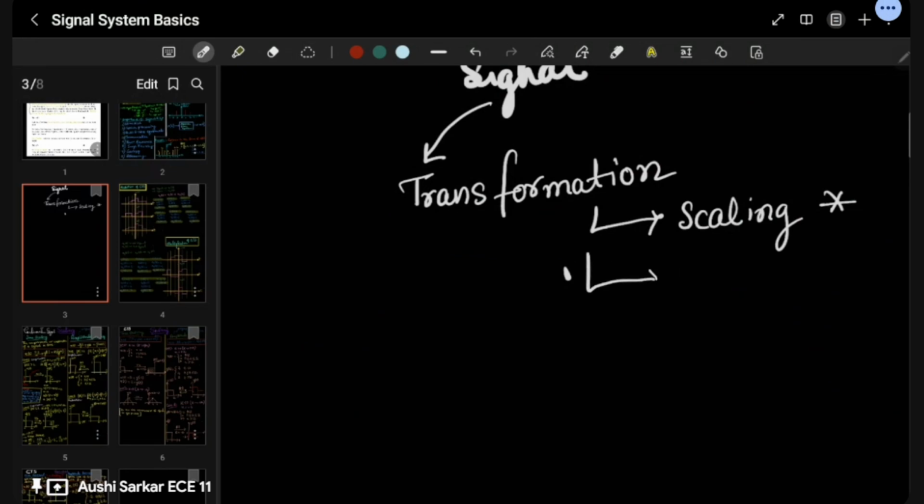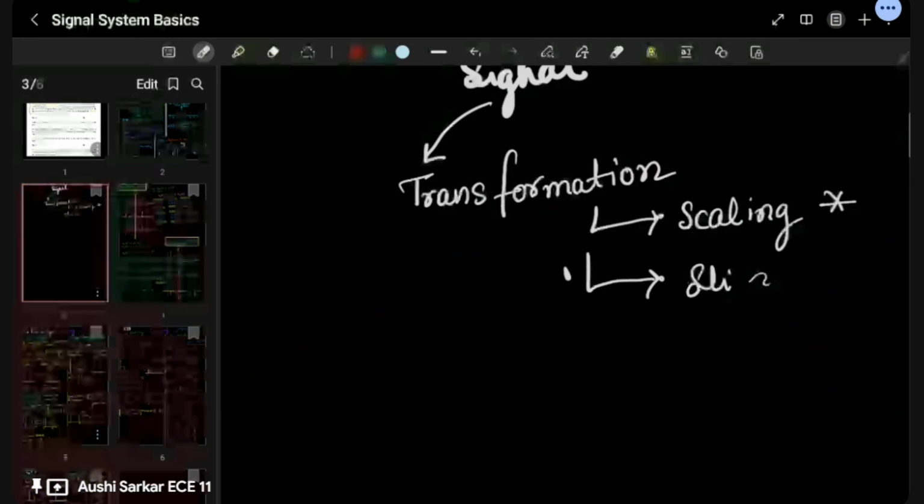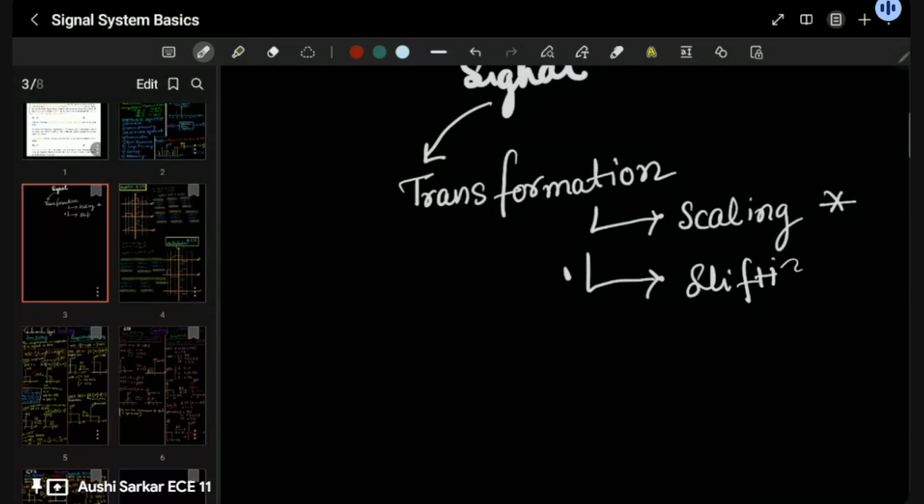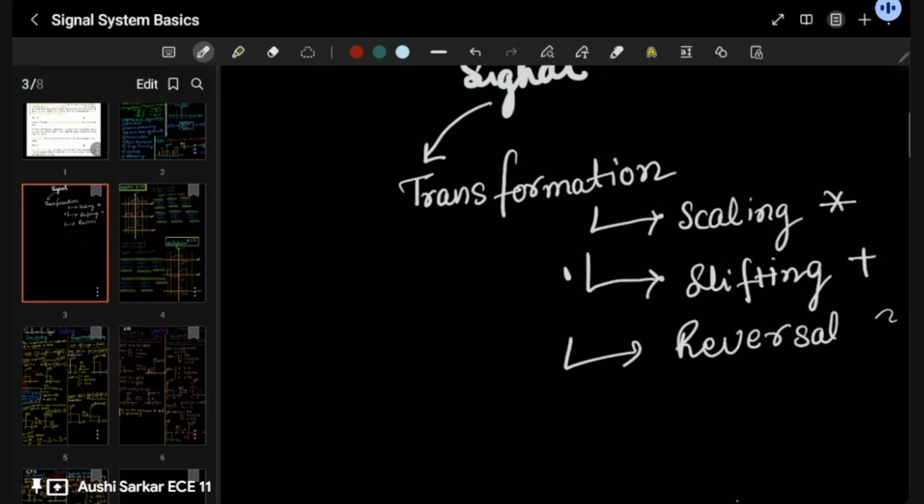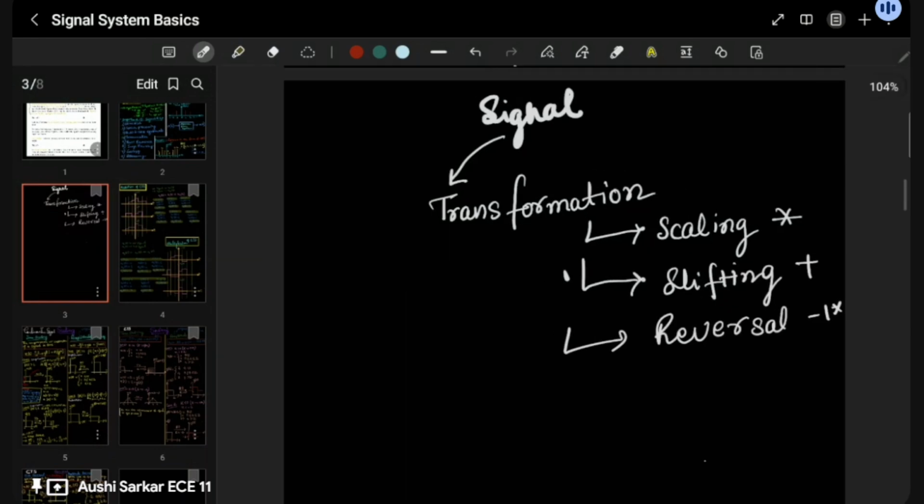Shifting is addition. And reversal is also a multiplication, but minus one multiplication. Okay, so this is just an overall idea about it, nothing much.